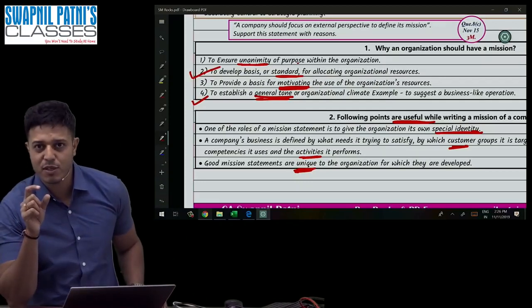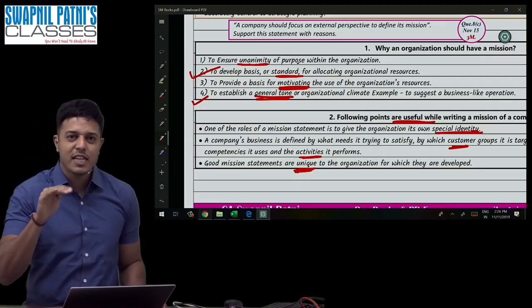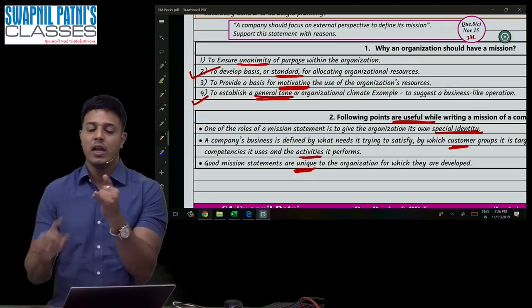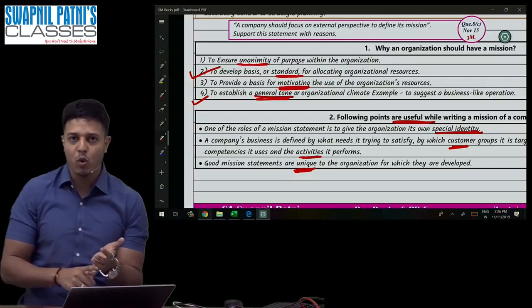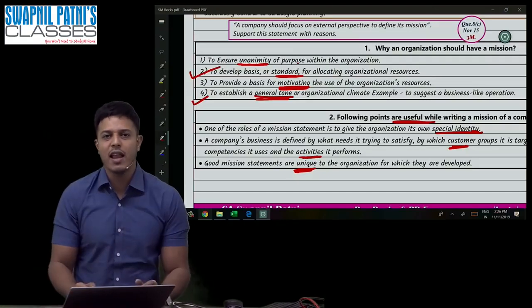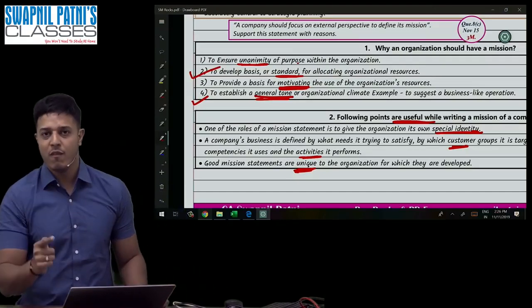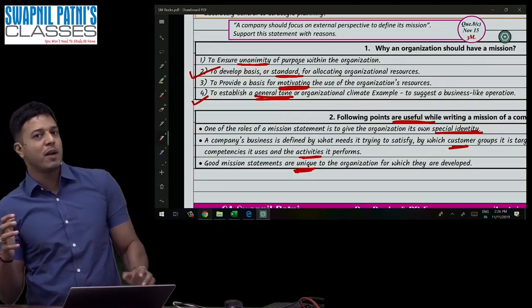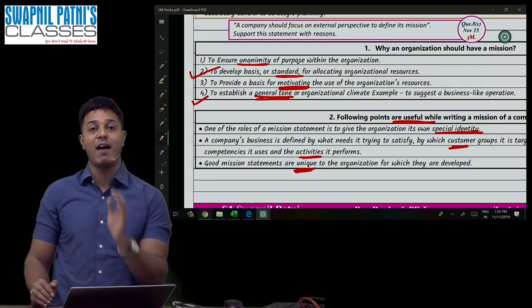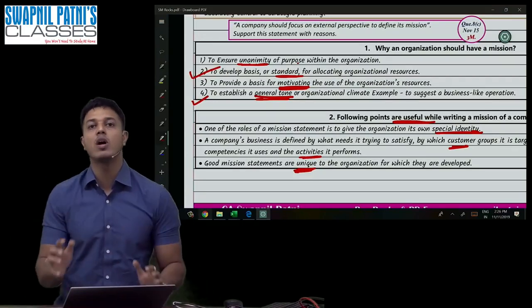So if there's a mission statement, it means everybody is required to follow it. It creates a general tone. It is creating unanimity, and moreover, it is a standard in the organization. And the most important part is what? When you have a mission statement, you are creating motivation in the organization. Everybody will have to follow this. So there's a motivation to work harder.